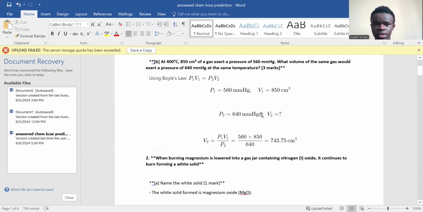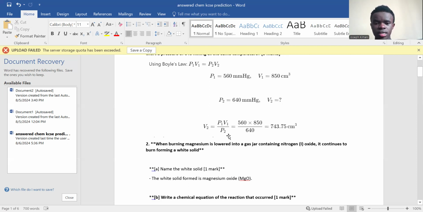Before we do the calculations, guys, I want you just to reason this out. At this point, pressure is 560 millimeters of mercury, and at this point, pressure is 640. What does this mean? We have increased the pressure. So obviously we expect the volume to be lower because, assuming it's a balloon, we've compressed it more and more, yeah? So the volume will be decreasing because temperature is constant.